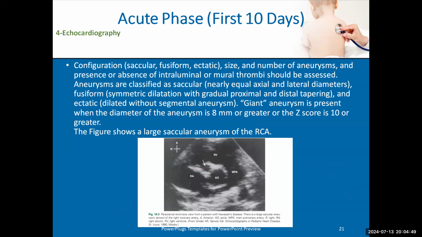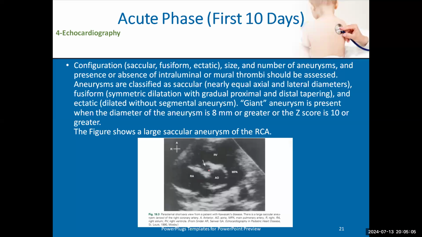This is a picture of a patient with right coronary artery Kawasaki. This is called the short axis parasternal view. This is the aorta, main pulmonary artery, RV, and this is the right atrium. Here is the right coronary artery. In echo, the right coronary artery is like a flame.